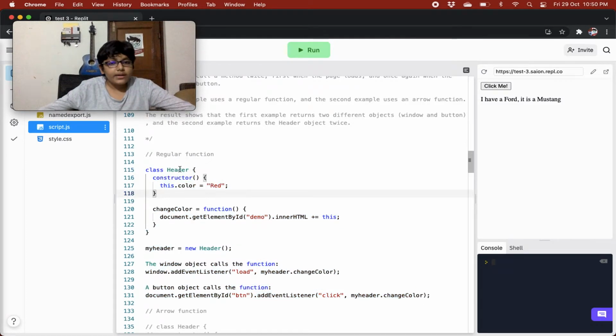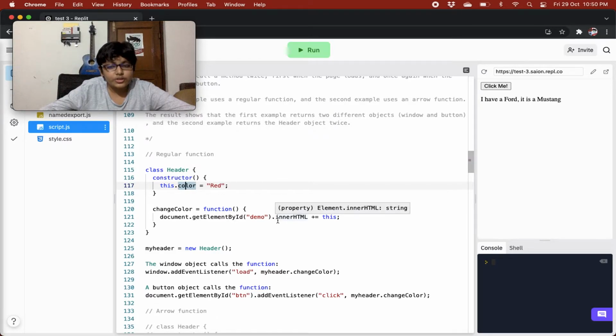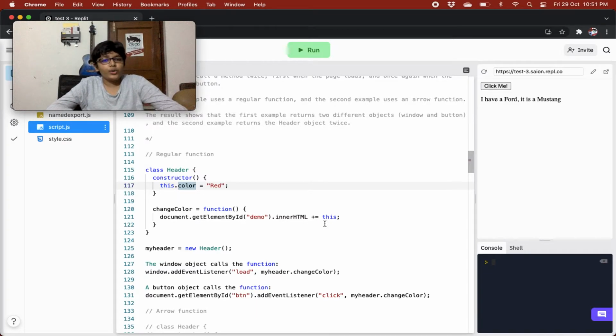Right, so over here we have a class header. Then we have a constructor method where we are just setting a color property's value to red. Then we have a change color function that is a normal function. In this, we are doing document.getElementById demo. So we are bringing in a demo p tag, and we are setting its innerHTML to this. So whatever value this keyword has, that will be set as the innerHTML of our demo p tag.